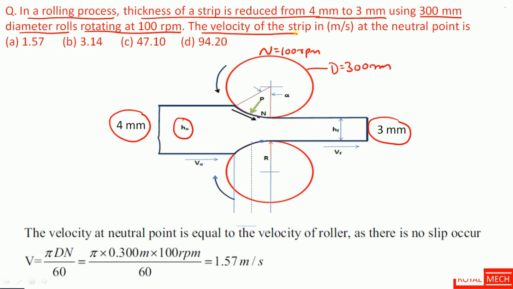The velocity of the strip in meters per second at the neutral point is. So this is the neutral point.